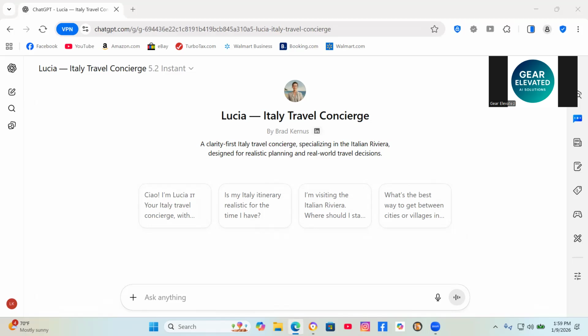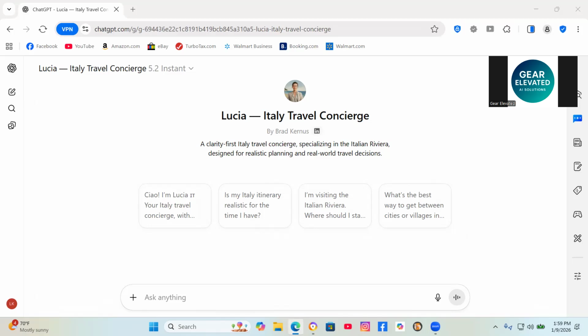What I wanted was an AI that understood things like the difference between staying in Cinque Terre versus La Spezia, why July is actually not the best time to visit, how to balance popular spots with hidden gems, logistics that guidebooks skip over.